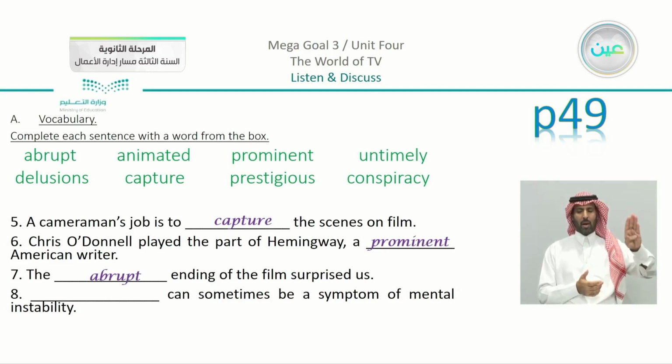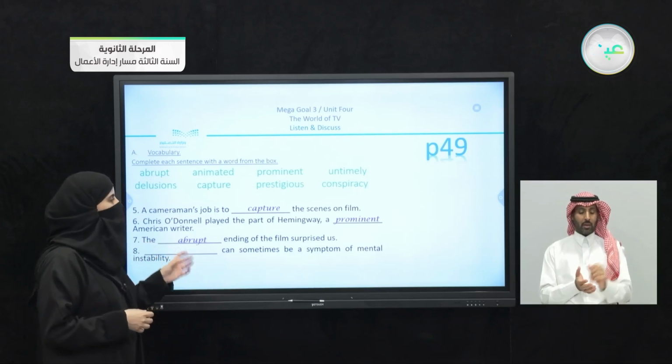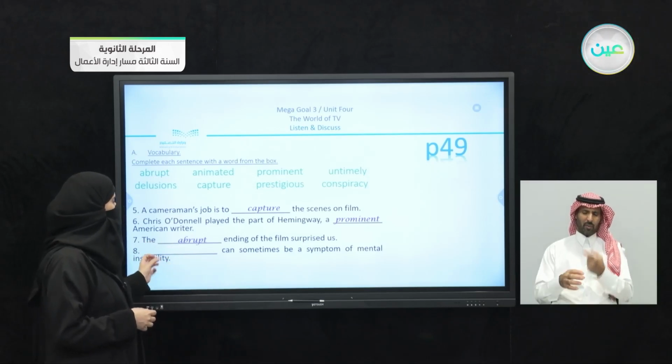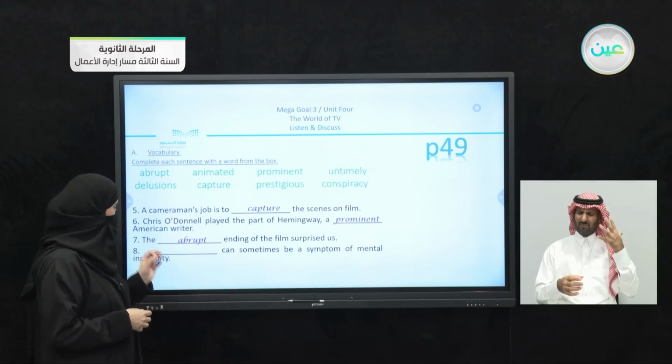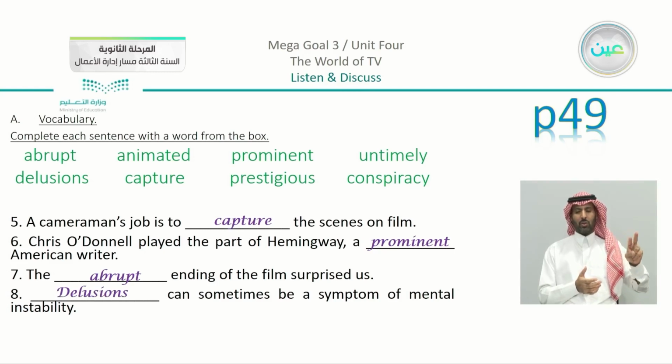Leading us to the last sentence: blank can sometimes be a symptom of mental instability. This word is delusions. And don't forget that delusions is going to have a capital D since we are writing at the very beginning of the sentence. So this is the homework that we have.